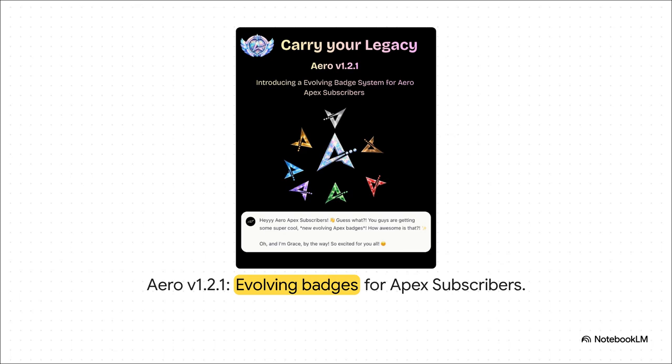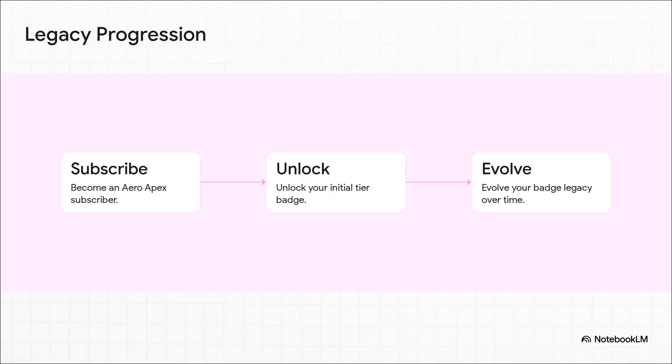It's not just about paying a monthly fee for a service, it's about visually representing your status, your tenure, and your true dedication to the communities you're part of inside the app. The mechanics behind this system are pretty straightforward, but they are highly effective for keeping people engaged. Step 1, obviously, is to become an Aero Apex subscriber, which unlocks the premium tier of the platform. Step 2 is grabbing your initial tier badge, which sits proudly right on your profile.